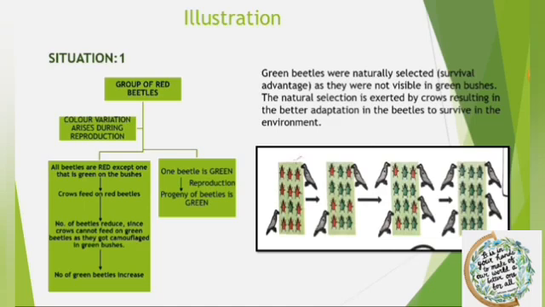This green beetle remains hidden in the leaves due to its color, and the crow would not be able to differentiate it from the leaves. The red beetle will be continuously picked up by the crows. And finally, the population of red beetles will decrease enormously, while the population of green beetles will increase.